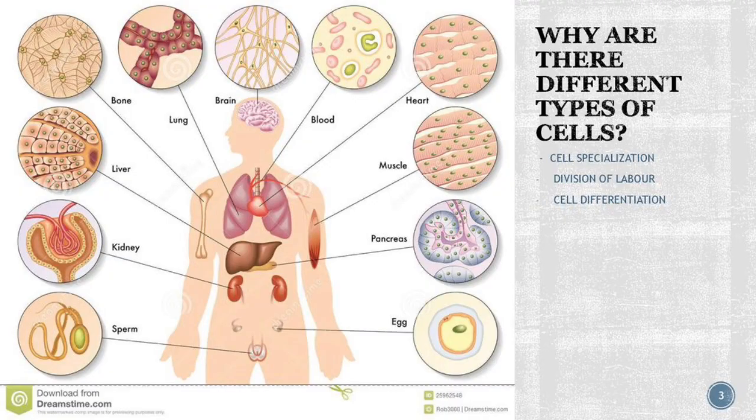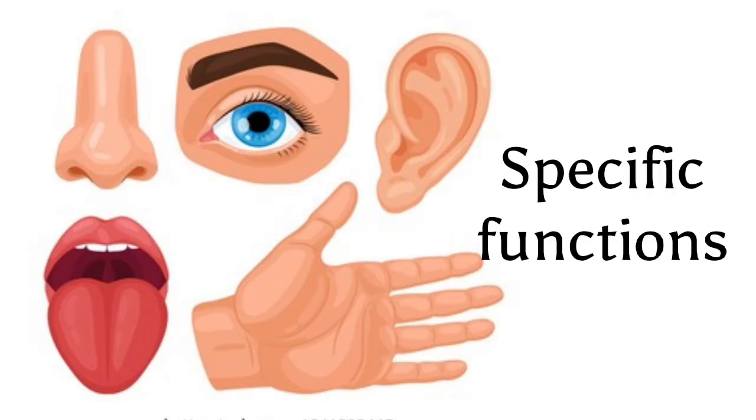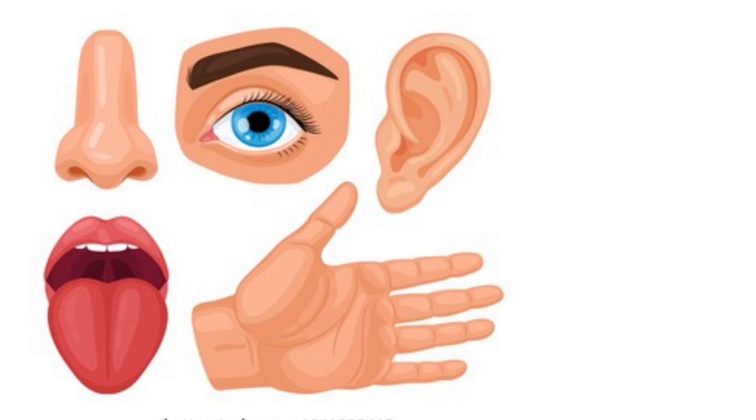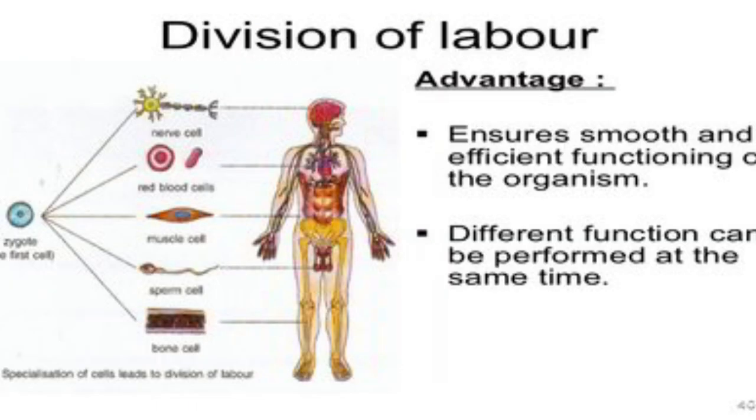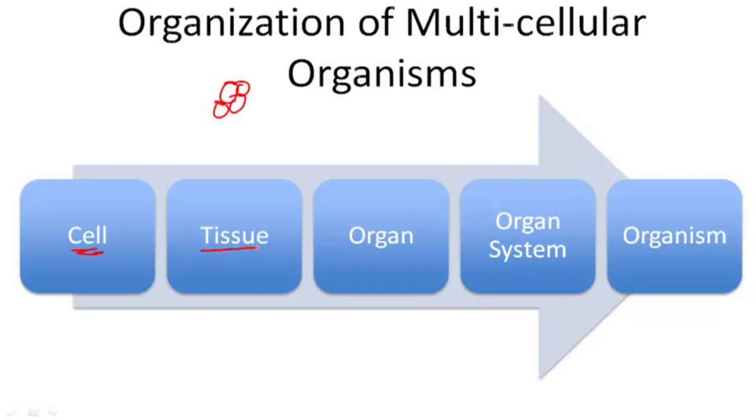Some of these cells perform specific functions. For example, cells of the eyes are used for sight, cells of the tongue are used for taste, cells of the nose are used for smell. So these specific functions are referred to as division of labor. So in multicellular organisms, there is division of labor whereby specific cells perform specific functions.